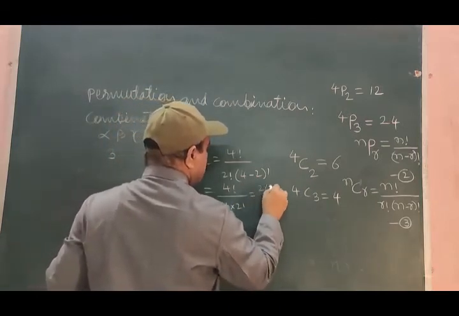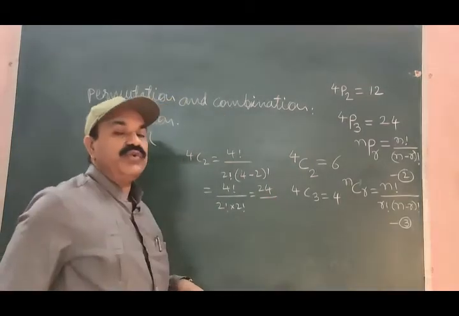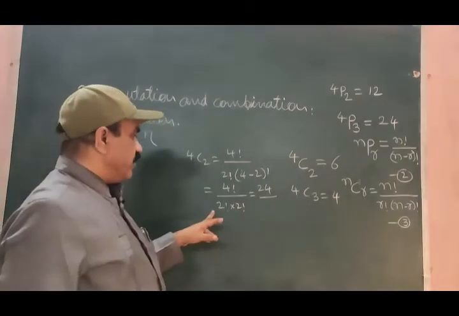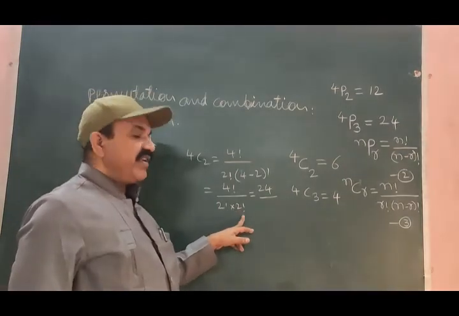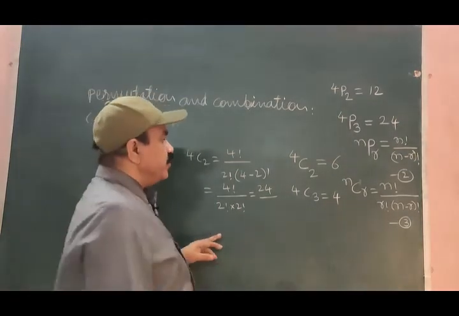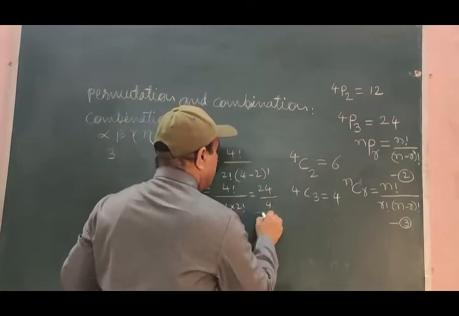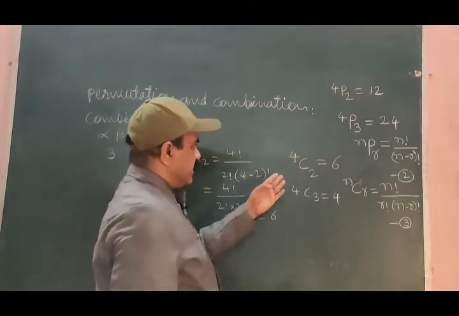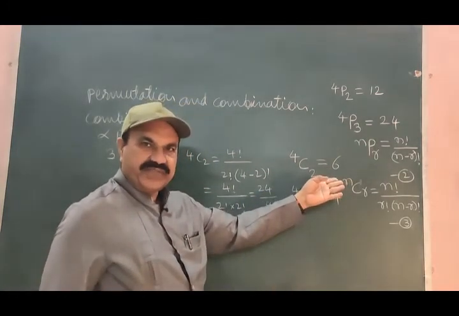This is what? 24, 1 into 2 into 3 into 4, 24. 2 factorial is 1 into 2. 2 factorial is 1 into 2. 2 into 2, 4. 24 divided by 4, that is equal to 6.